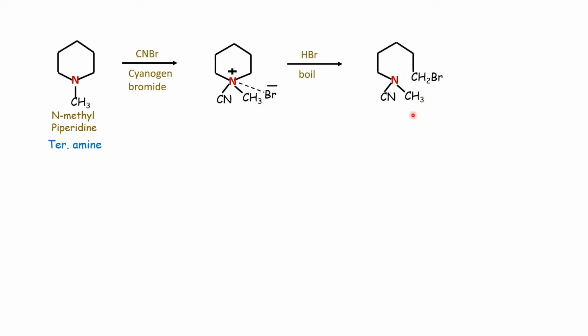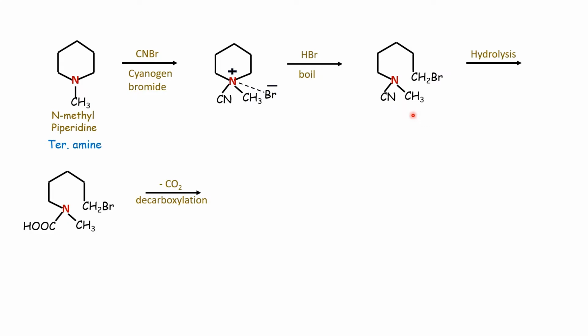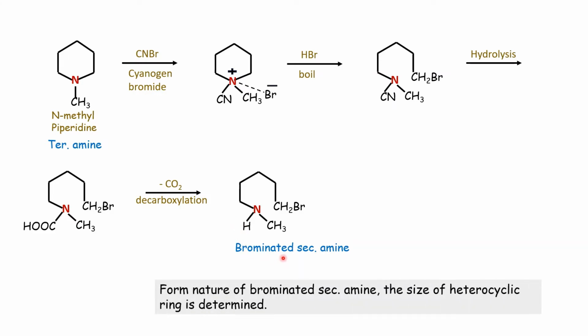such a product is obtained, in which upon hydrolysis the cyanide group is converted into a COOH group. And then after decarboxylation, there is removal of carbon dioxide, and such a product is obtained. This is a brominated secondary amine. And from the nature of the brominated secondary amine, the size of the heterocyclic ring can be determined. This is the von Braun method for secondary and tertiary amines.